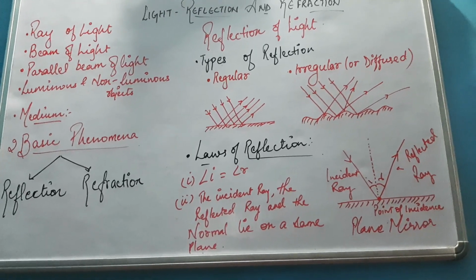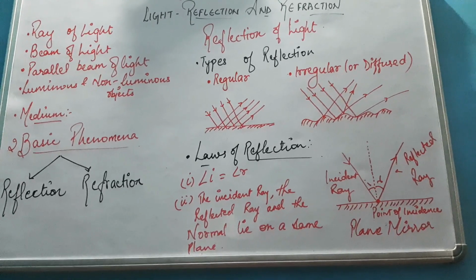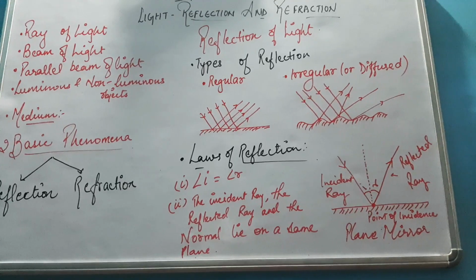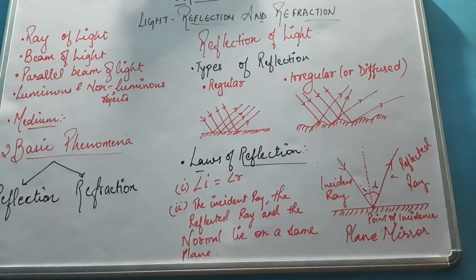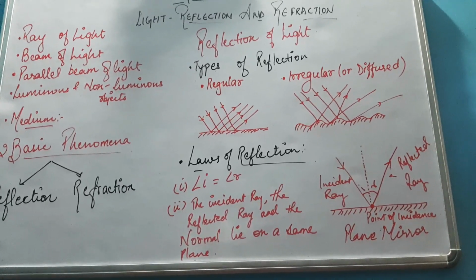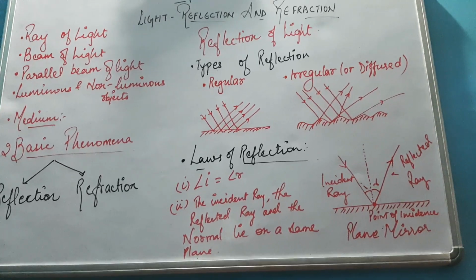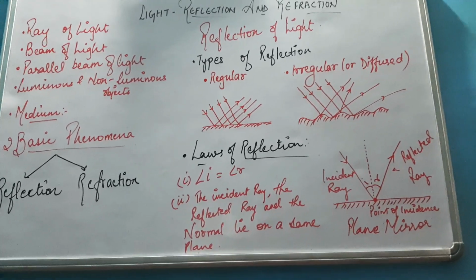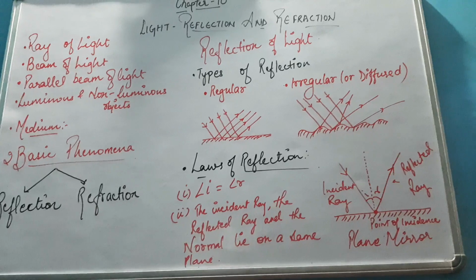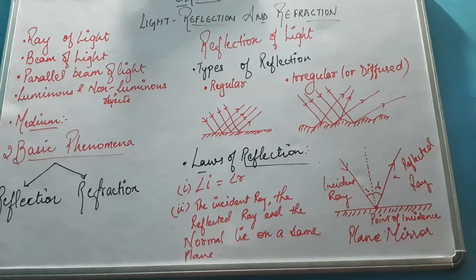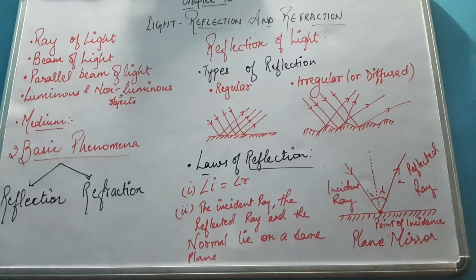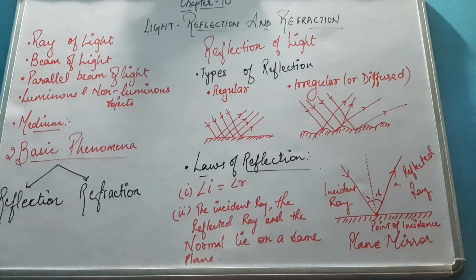If you enter a dark room where there is absolute darkness, will you be able to see the objects around you? Of course not. There is no window, there is no source of light in the room, nothing to reflect the light. So how will you see the objects around you? At that time your eyes fail to see the objects, right?